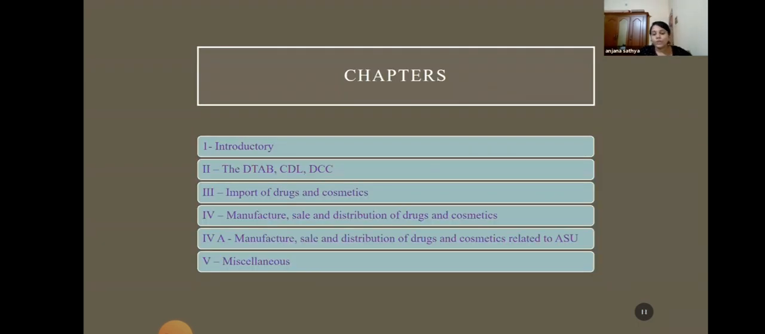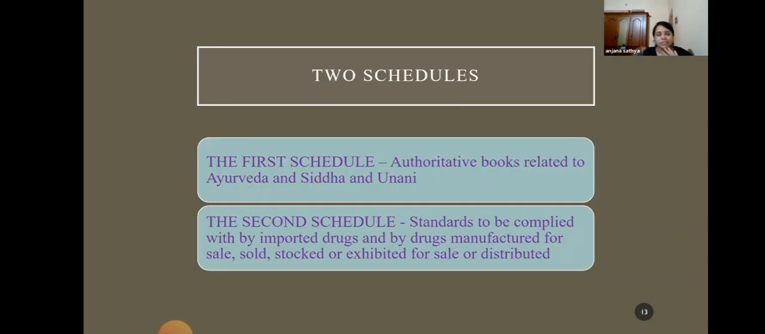So now we will move on to the schedules of the act. There are two schedules for the act, and there are more than 20 schedules for the Drugs and Cosmetics Rules. So first we will look at the two schedules of the act. The first schedule deals with the authoritative books related to Ayurveda, Siddha, and Unani medicine. The second schedule deals with the standards to be complied with by imported drugs, and the drugs manufactured in India also. So all those standards are explained in the second schedule.